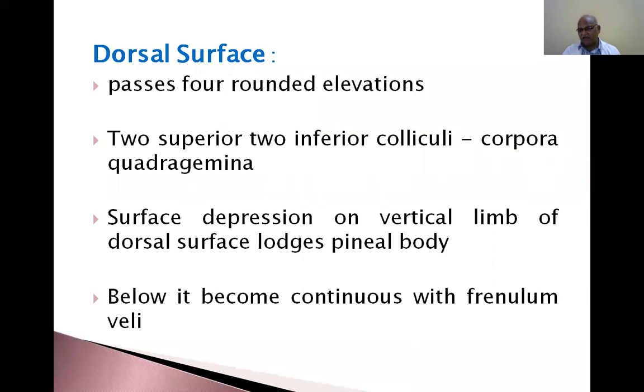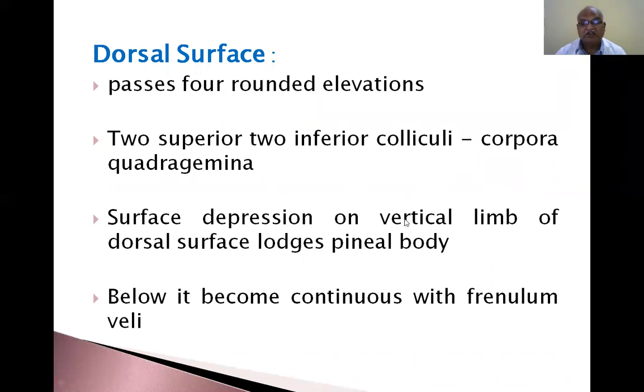Once again, I am telling you, neuroanatomy is a continuous chapter. It is not that one chapter starts and is separate from the others. It is not closed. It is continuous with the previous chapter, and the present chapter will be continuous with the future chapter. So as a student, you must follow the lectures and follow the standard textbook.